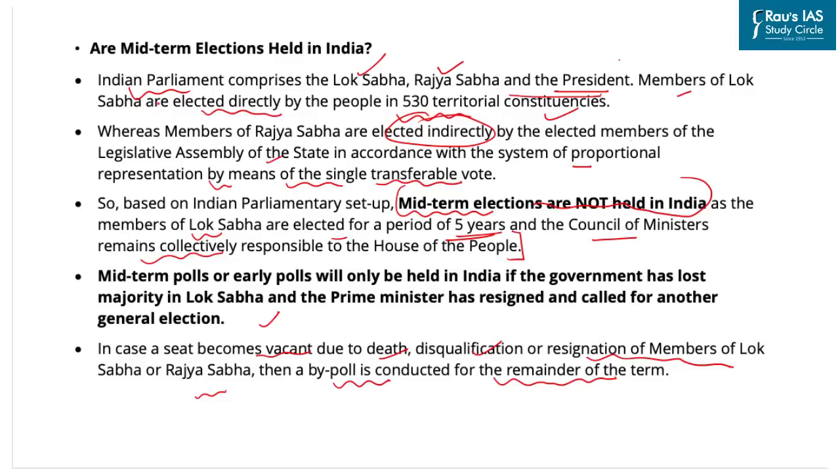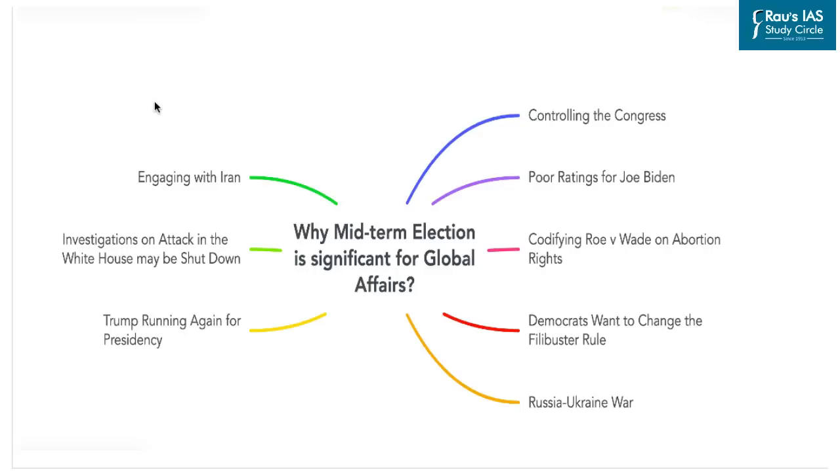We need to understand why these midterm elections are a significant global affair. We'll try to understand various nuances under this. The first important point is the control of the Congress. The midterm elections can play a crucial role in deciding who will control the Congress, the state legislatures and the governor offices, as 36 states will also elect their governors.